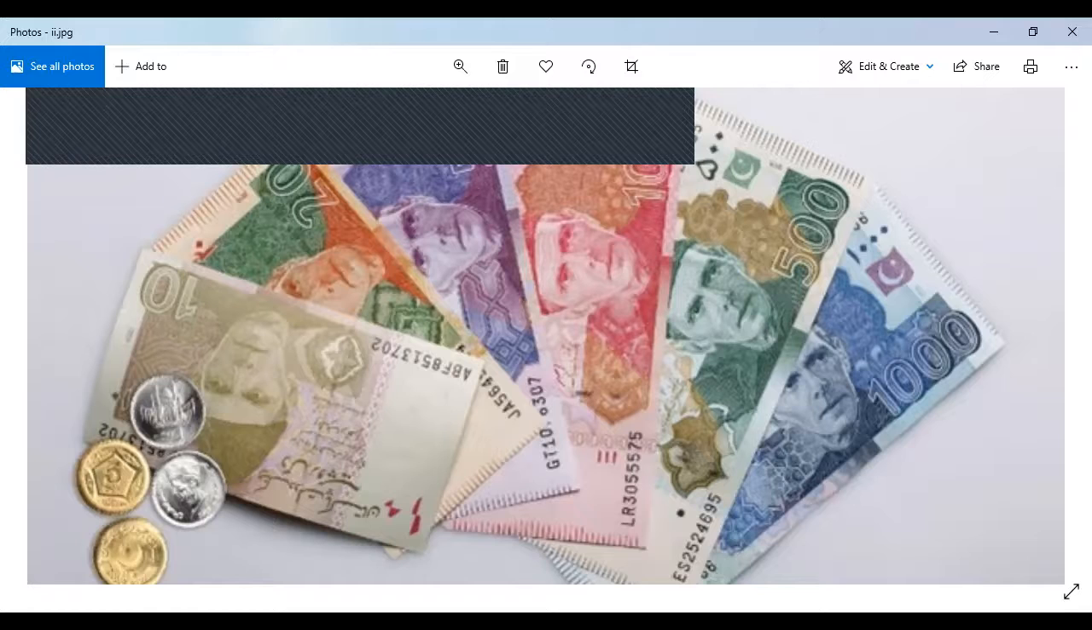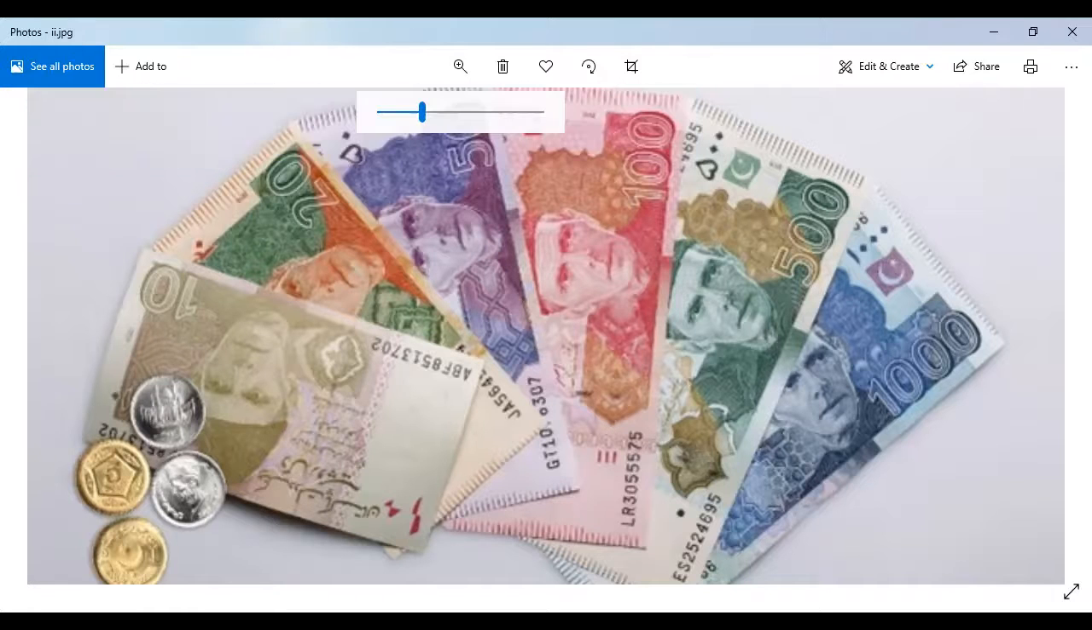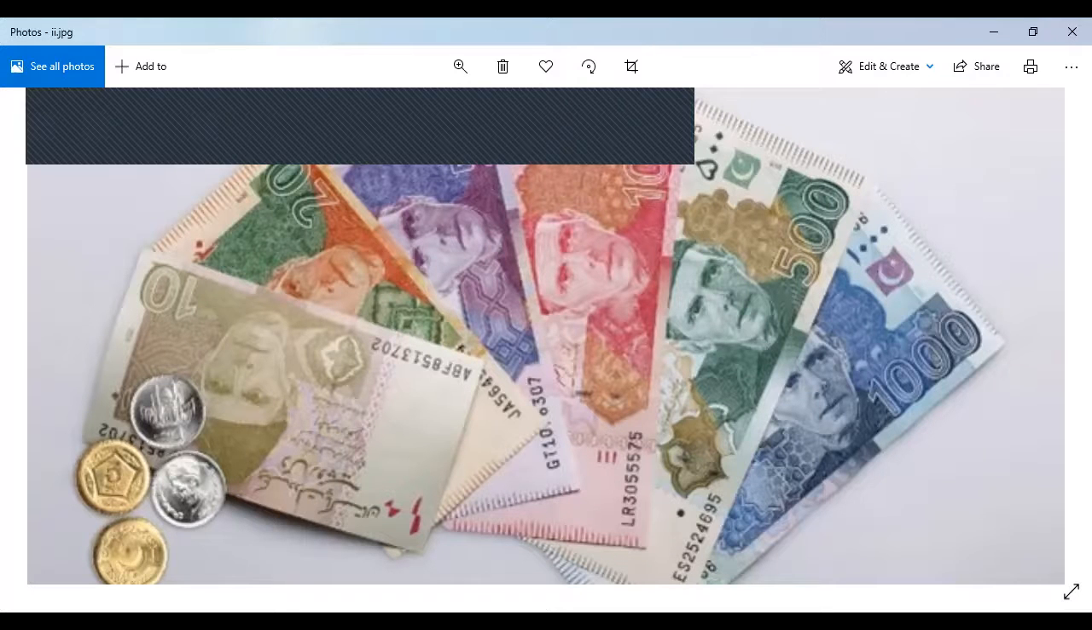The similarity in all of the notes is that we have Quaid-e-Azam's photo on the front side, and the back sides are different. The colors are also different, and the designs are also different. And there are numbers written over there. These are specific, unique codes. There are no two notes which have the same code, right?